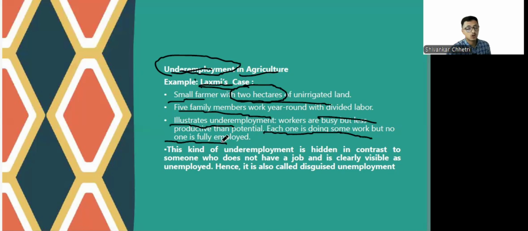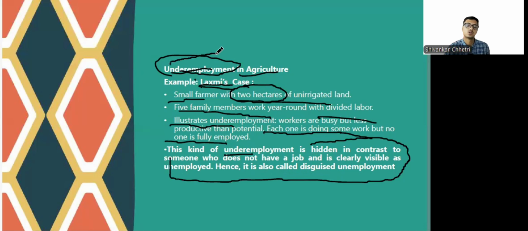And this kind of underemployment is more dangerous because it's hidden. On paper, we can see that yes, there is employment, but in terms of contribution and in terms of productivity, nothing is happening. So it's also called disguised unemployment. Okay.